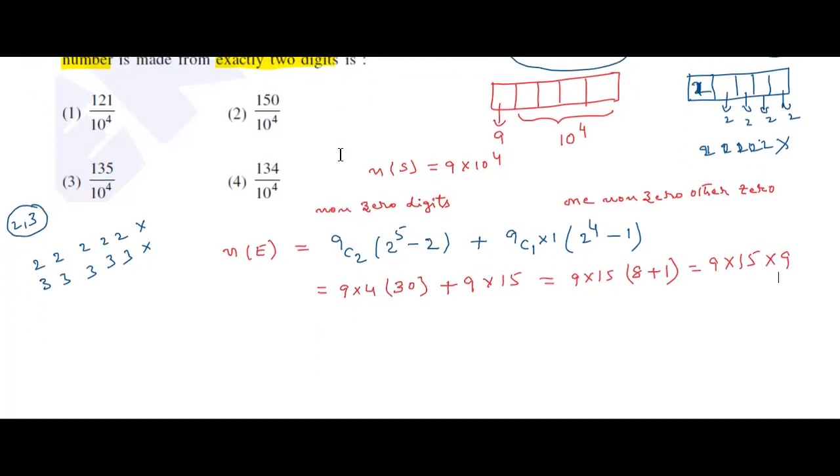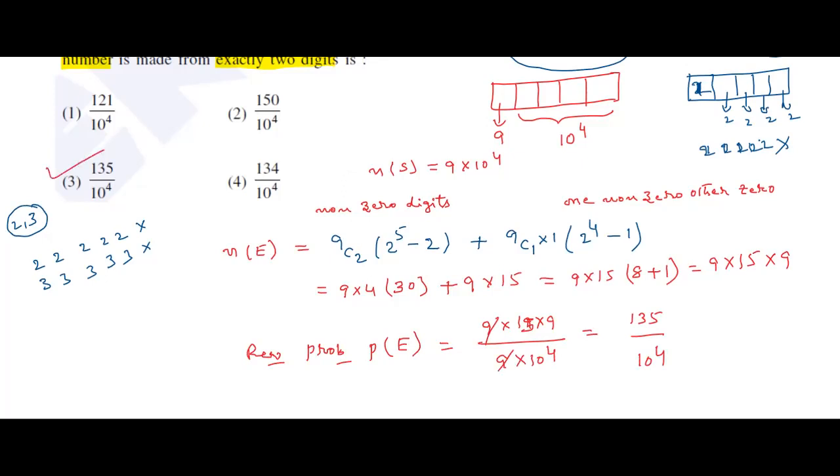Okay. Now, the required probability. Required probability P of E is equal to n of E by n of S, 9 into 15 into 9 by 9 into 10 power 4. The 9s cancel. 15 nines are 135, divided by 10 power 4. Which option is correct? The third option is correct.